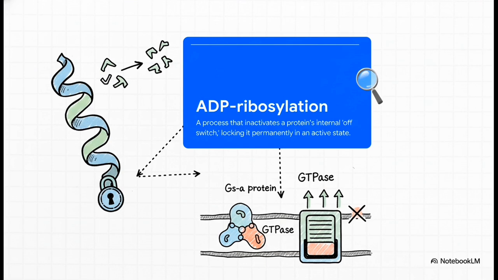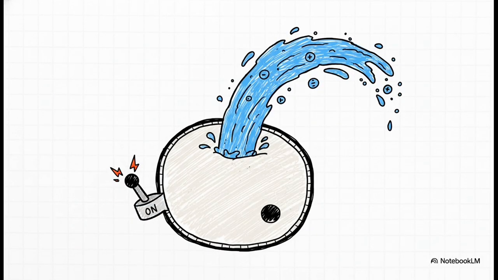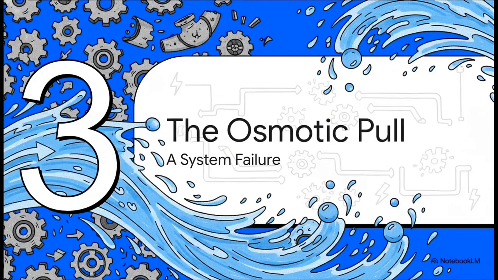It targets the Gs-alpha protein, a crucial signaling molecule. By inactivating its internal off switch, the toxin basically glues the cell's secretory gas pedal straight to the floor. There's no turning back. So here's the crucial point, the real kicker. The cell isn't destroyed. It's not invaded or killed. It's just subverted. It's been completely reprogrammed into this powerful, nonstop secretion pump that pours and pours isotonic fluid into the gut.